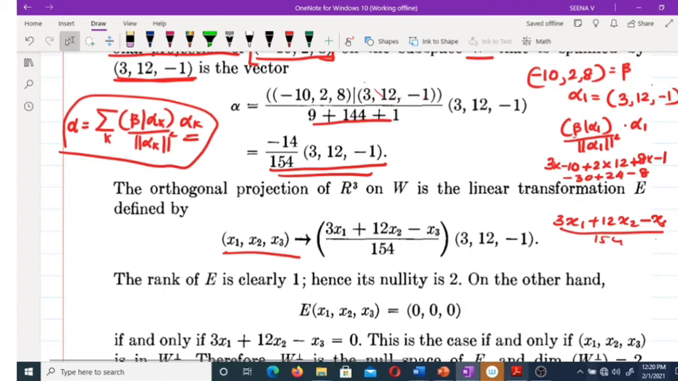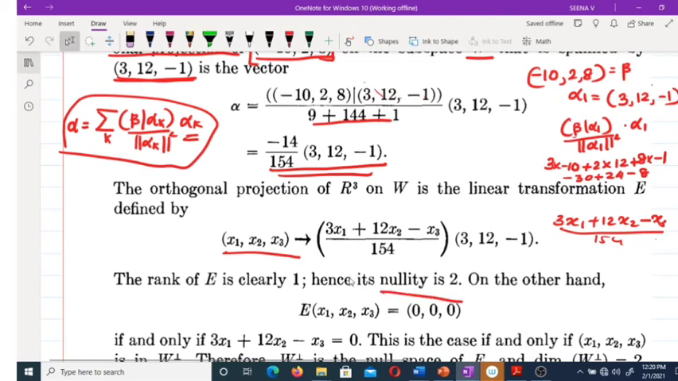So actually, the range of E is spanned by (3, 12, -1). What about the dimension? The orthogonal projection is spanned by (3, 12, -1), therefore the dimension is 1. The rank of E is 1. Now what about the nullity? The total dimension is 3, therefore the nullity is equal to 2.